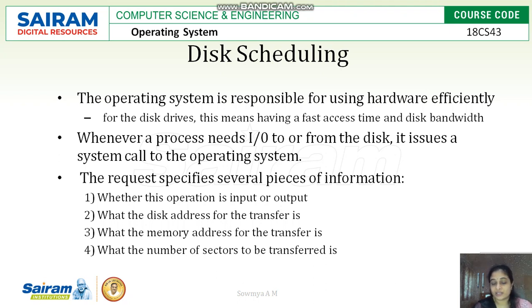It also gives the disk address for the transfer, meaning the specified sector number, and the memory address of the transfer, both physical and logical. Finally, it gives the number of continuous or non-continuous sectors a file requires to access this data.